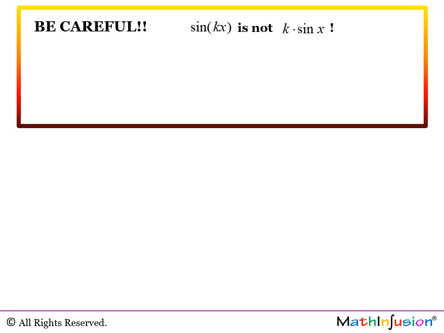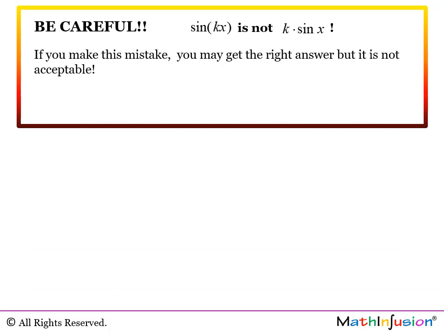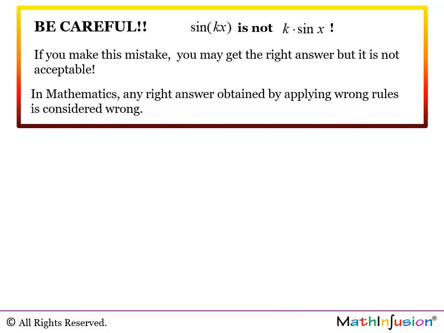Be careful. Sine of k times x is not k times sine of x. If you make this mistake, you may get the right answer, but it is not acceptable. In mathematics, any right answer obtained by applying wrong rules is considered wrong.